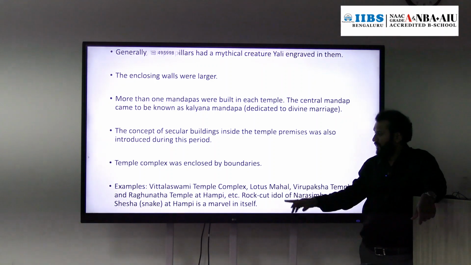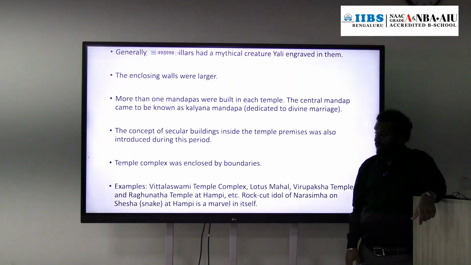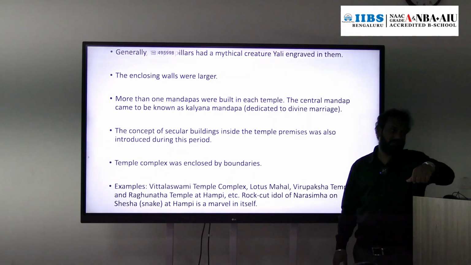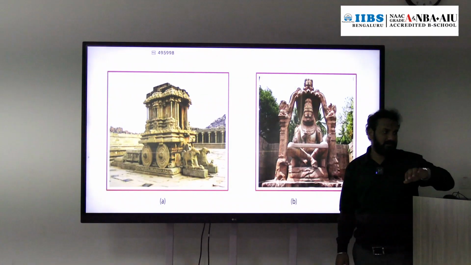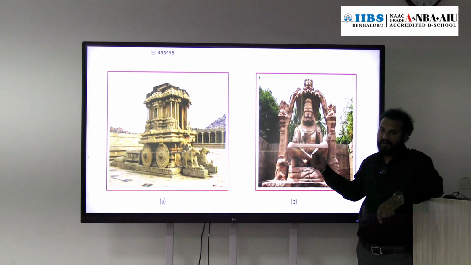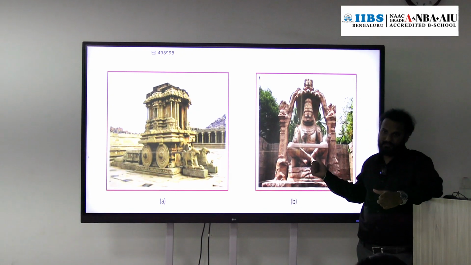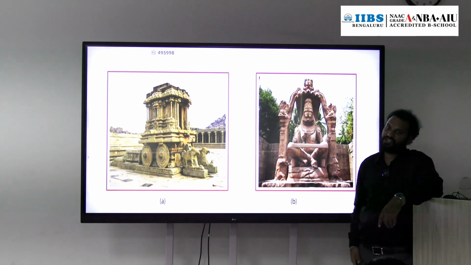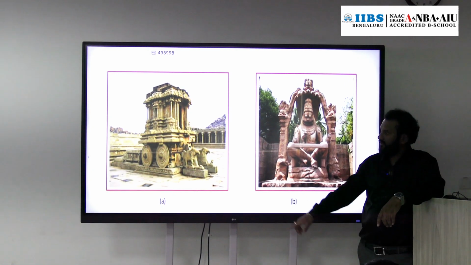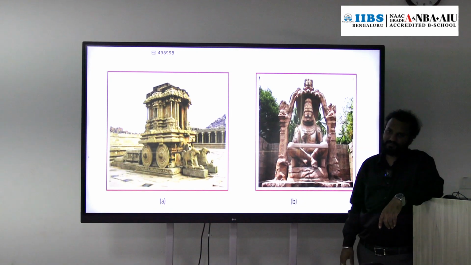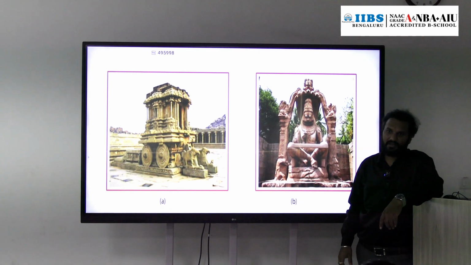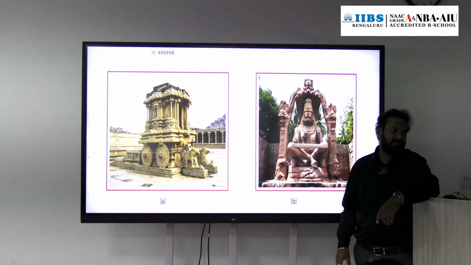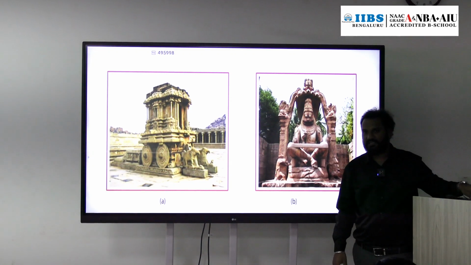Virupaksha temple is there, Raghunatha temple at Hampi, then the rock cut idol of Narsimha Swami. God Narsimha is one of the avatars of Vishnu. That idol we can find at Hampi. So this is about Vijayanagara school of architecture.